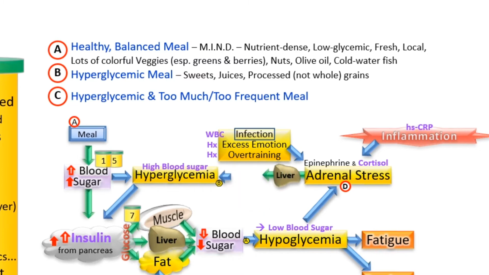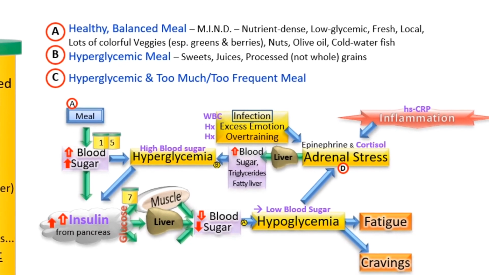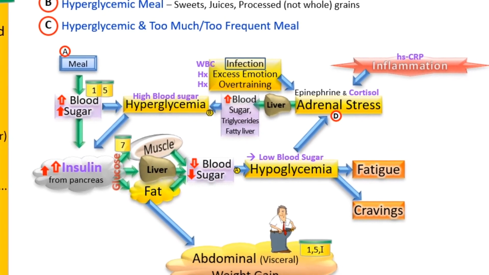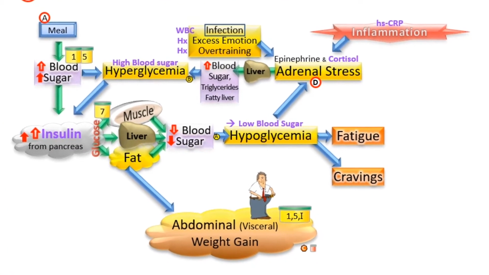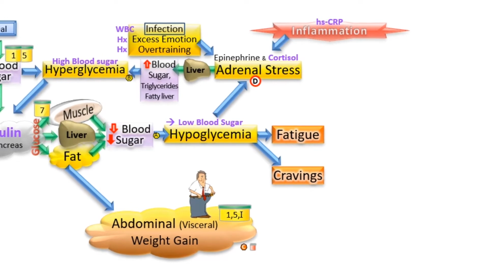The way low blood sugar, hypoglycemia, relates to adrenal stress is that the adrenal gland produces cortisol, which affects your liver, and that causes your liver to increase blood sugar, also to increase triglycerides and contribute to fatty liver. That increased blood sugar causes hyperglycemia, which causes your insulin to go up and your pancreas to release that insulin. Then that causes glucose to go into your muscles, liver, and fat. And that fat causes abdominal or visceral weight gain, especially with this chronic high cortisol contribution.